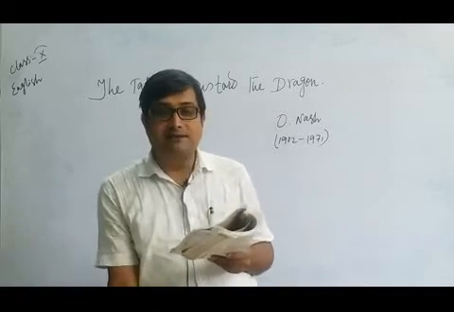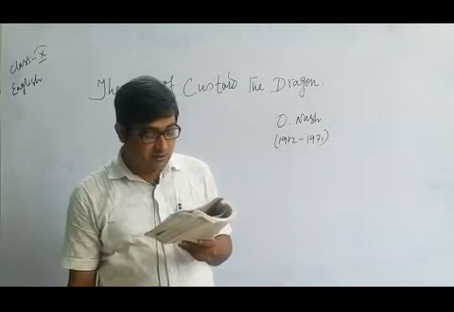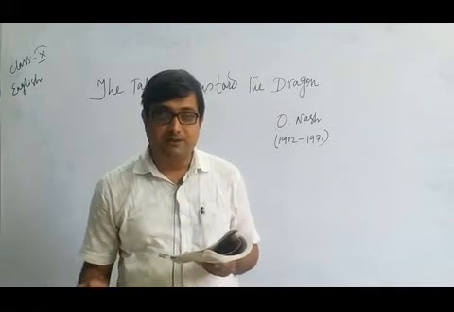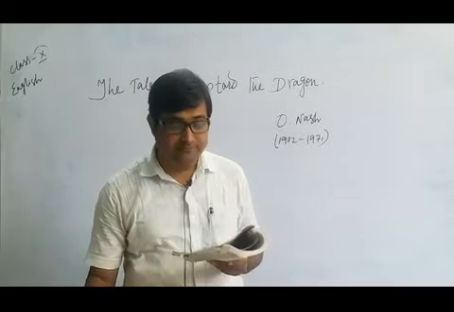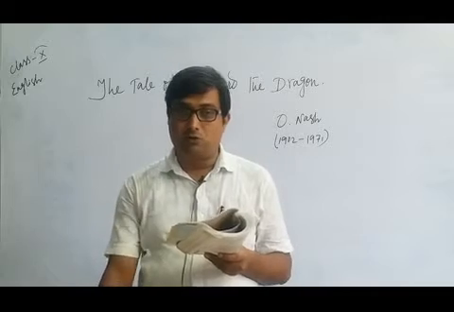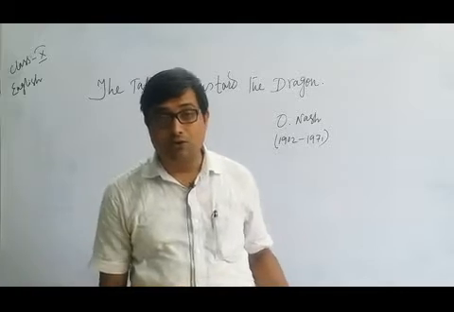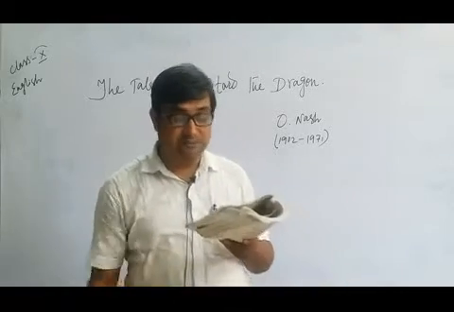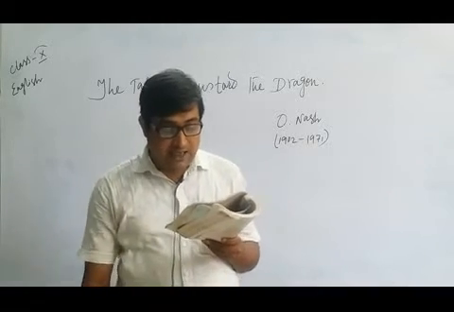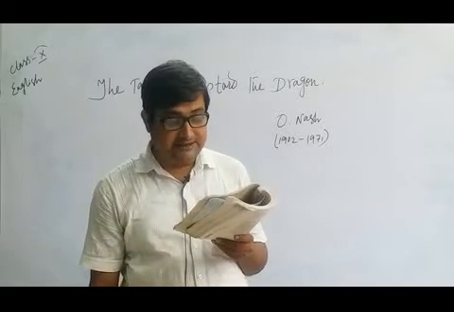Now come back to the meaning. Belinda lived in a little white house. Belinda is a little girl who lived in a white house with a little black kitten and a little grey mouse. So she has pets: a little black kitten, a baby cat, and a little grey mouse, a small rat. As I have already told you, MCQ questions will come, so the color of these pets will also be very important. Here the kitten was black, and the mouse was grey, and a little yellow dog and a little red wagon.